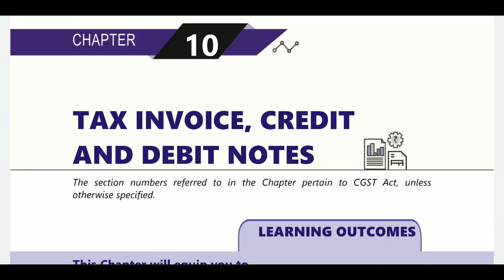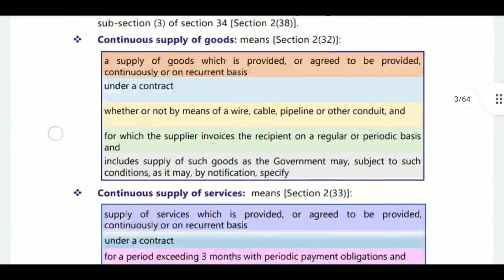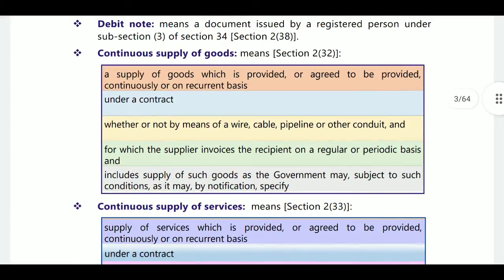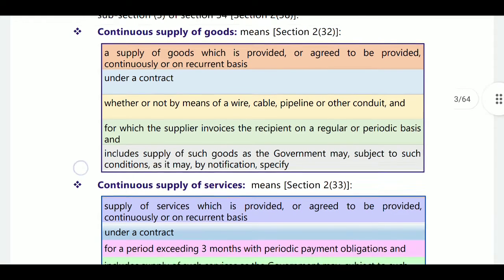In this video, we are going to discuss tax invoice, credit note and debit note related information. Here we will first discuss what continuous supply of goods means and what continuous supply of services means. Continuous supply of goods is continuous and must be under a contract, whether or not by means of wire, cable, pipeline or other conductor. Here the supplier invoices the recipient on a regular or periodic basis.